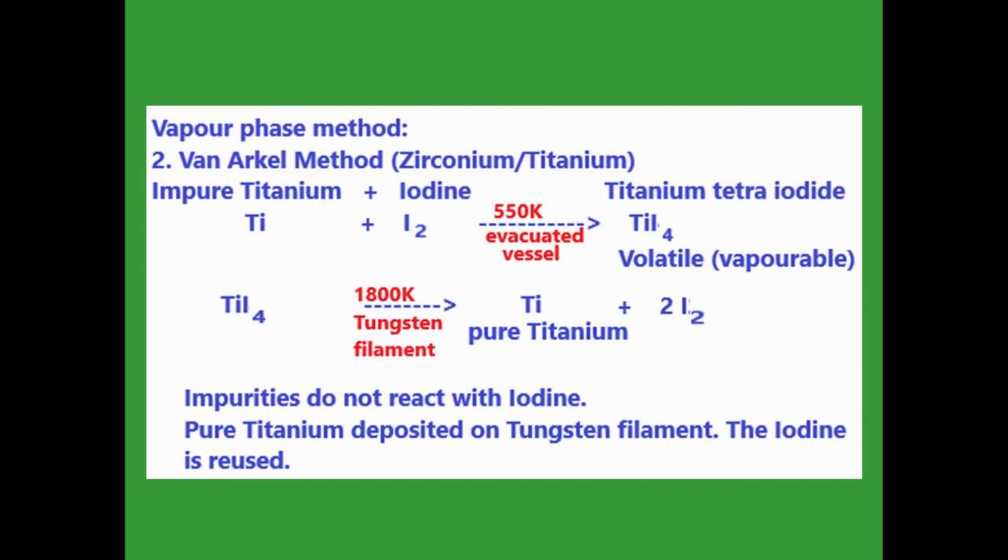The titanium tetraiodide is once again heated using a tungsten filament at a high temperature of 1800 Kelvin. Afterward, the iodine is separated and we get pure titanium. In this method, the impurities do not react with the iodine. The pure titanium is deposited on the tungsten filament. The iodine we get again, and we can use it afterwards.